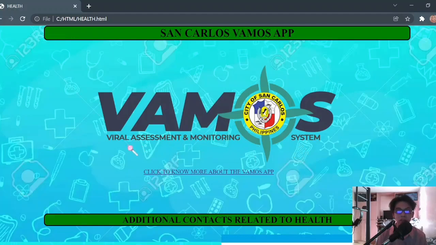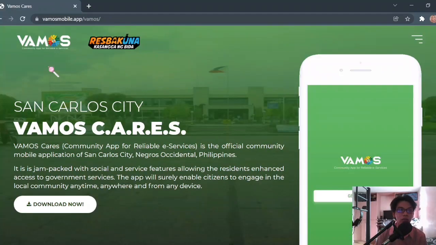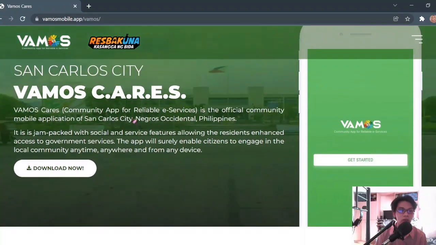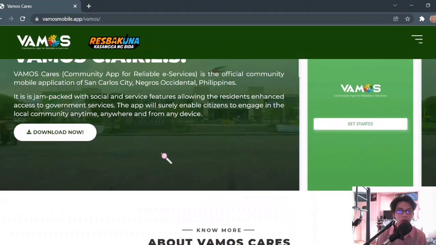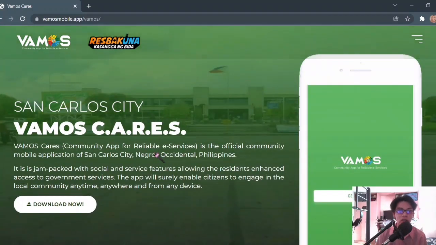So to know more about the Vamos app, we just need to click this link here. Click to know more about the Vamos app. So if you click that, you will go to Vamos mobile app. So it will give out more information here. Then if you are here in San Carlos, we need this Vamos app to enter public places like the market and the malls.